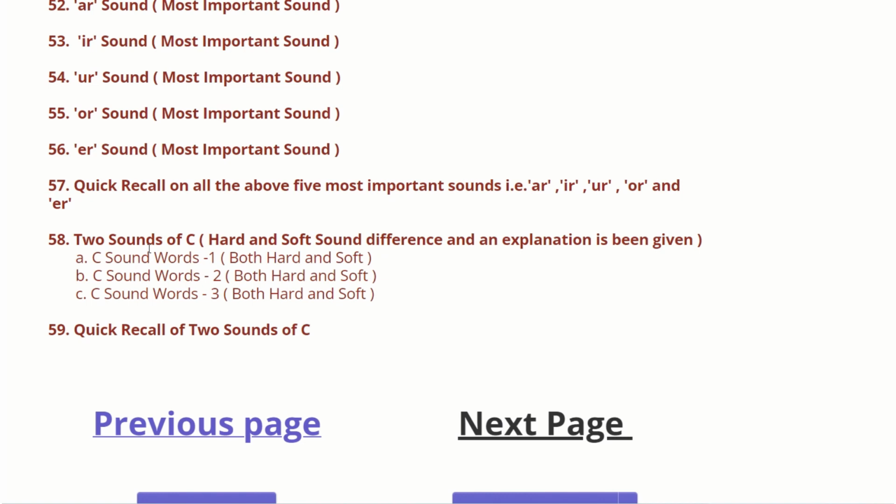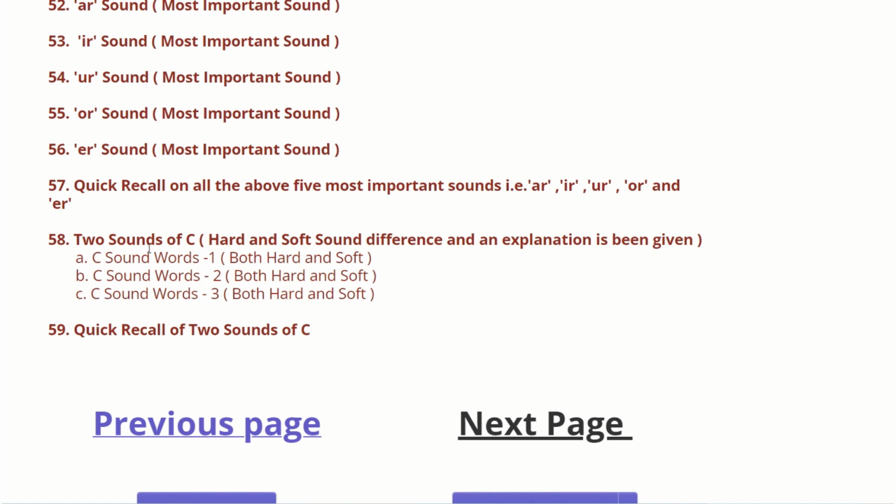So how do we define whether C is a soft sound or a hard sound? If the C comes for K, it's a hard sound. If the C comes for C, that's a soft sound, the way we say A, B, C, D, the same soft sound. The expert has explained with examples how hard and soft are differentiated.